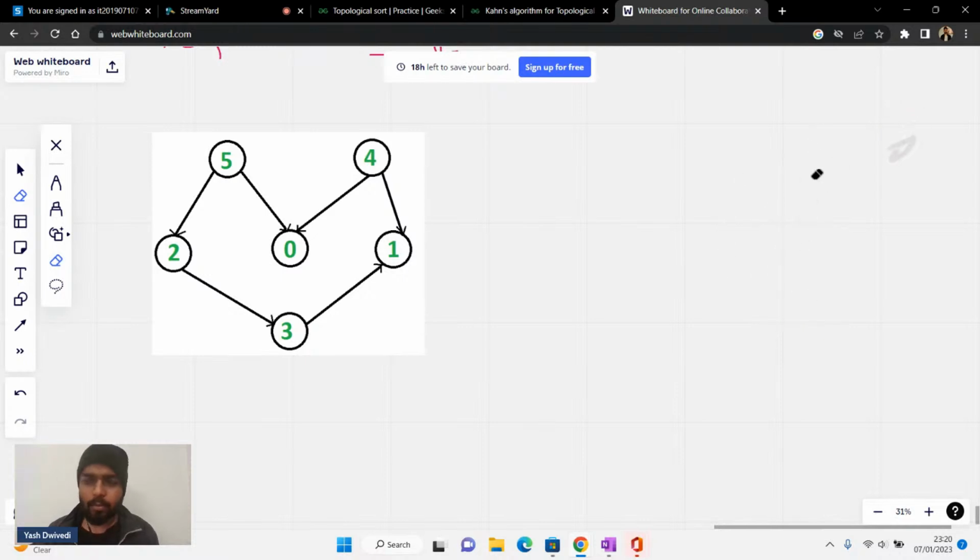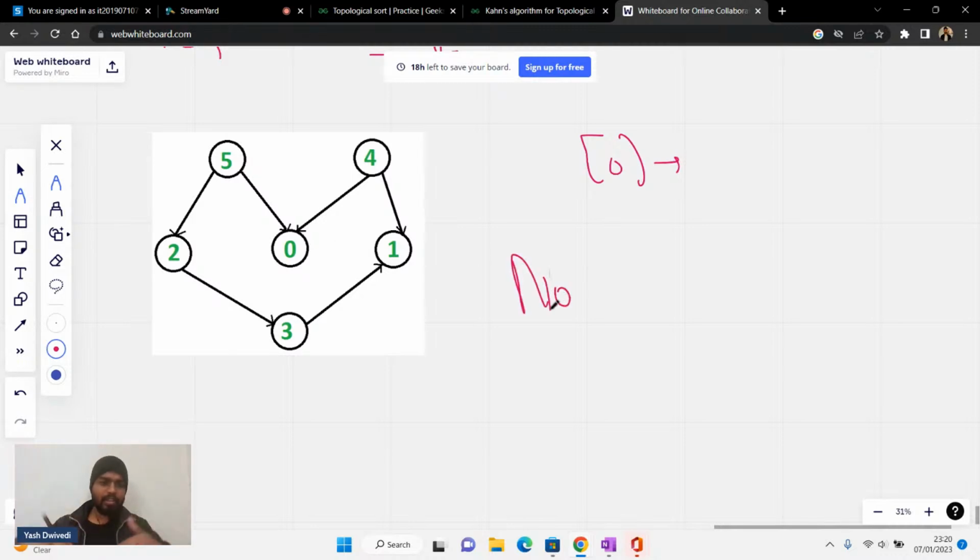Now if you talk about this graph, you will iterate through every node. Let's say you start from 0. Does 0 have anybody in its adjacency list? I don't think so. From 0, is there any edge going towards any node? No. So that is fine, it does not increase the in degree of anybody.